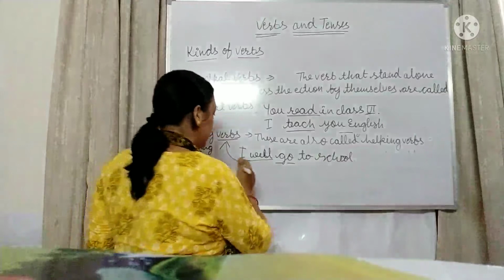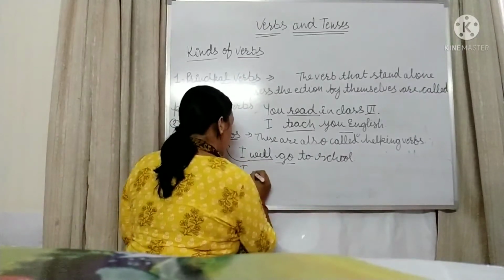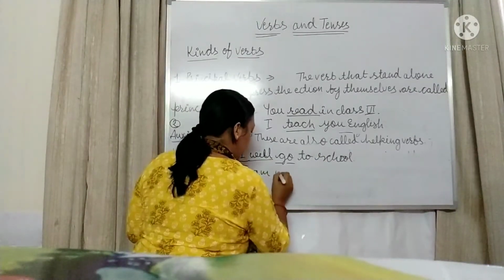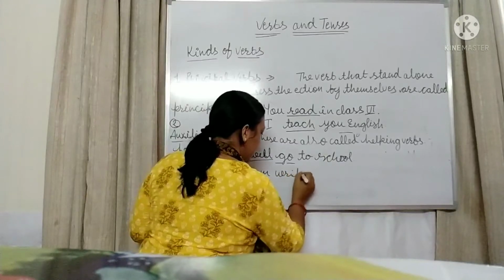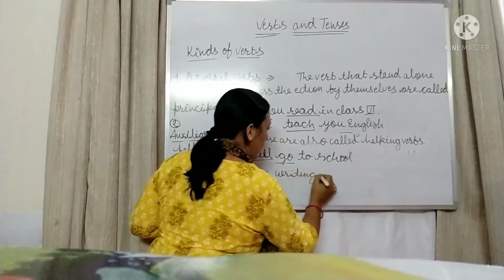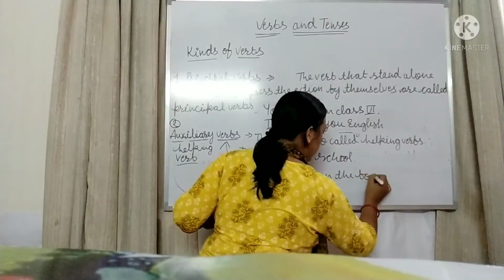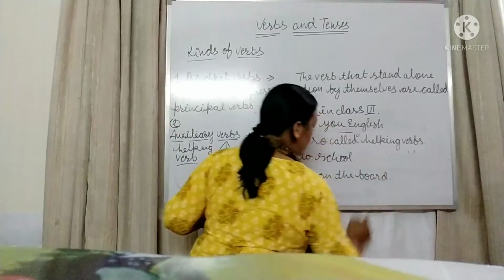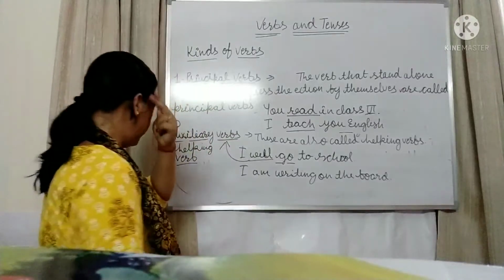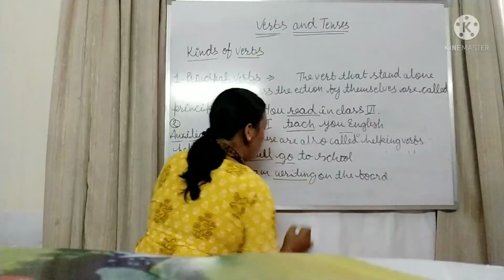And like, I am writing on the board. Okay. Writing is the main verb.